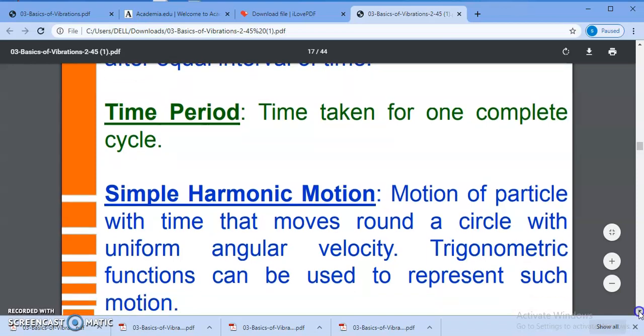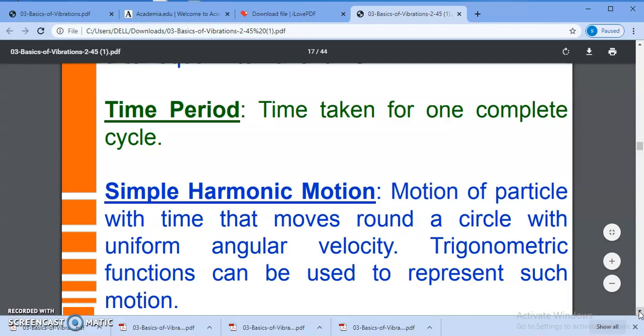Time taken for one complete cycle. It is an oscillatory motion. There is some cyclic motion we observe. Oscillatory motion or cyclic motion we observe for a particular time. So the time required for one complete cycle is nothing but the time period.